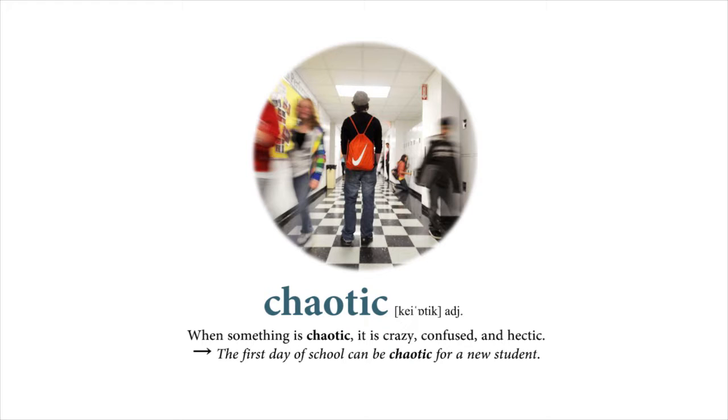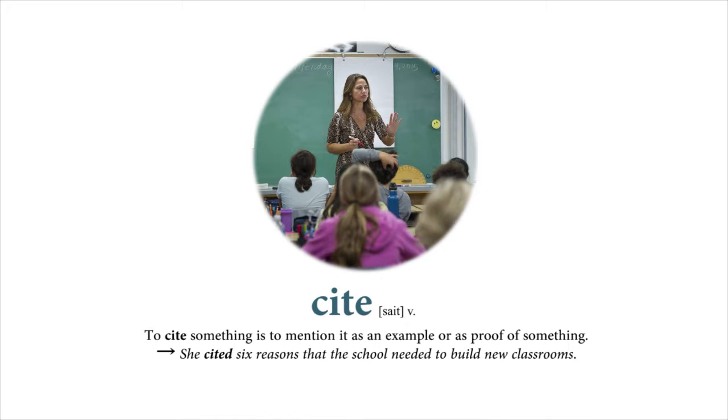Chaotic. When something is chaotic, it is crazy, confused, and hectic. The first day of school can be chaotic for a new student. Cite. To cite something is to mention it as an example or as proof of something. She cited 6 reasons that the school needed to build new classrooms.